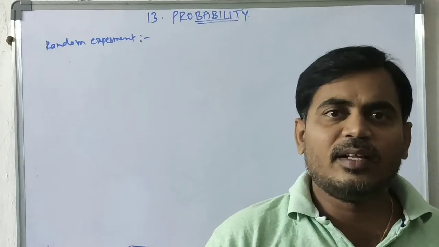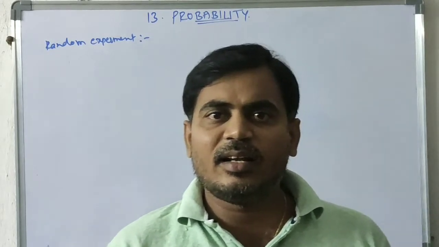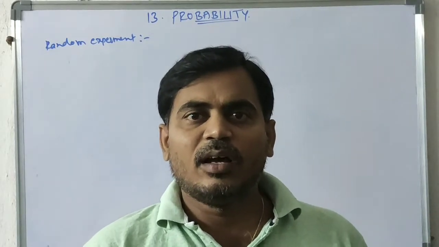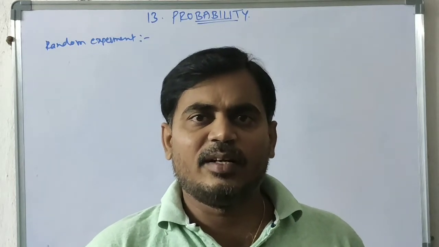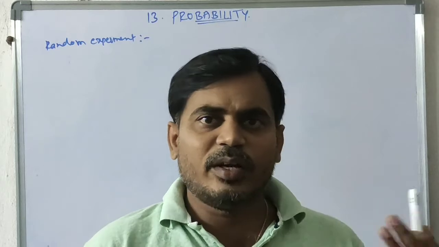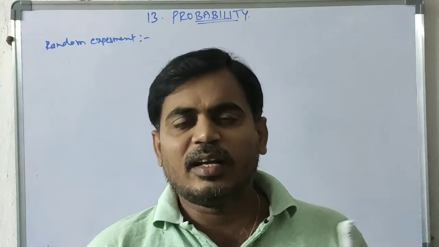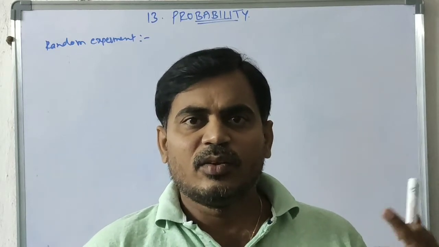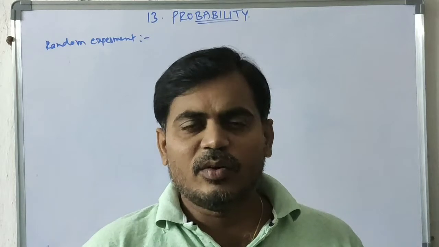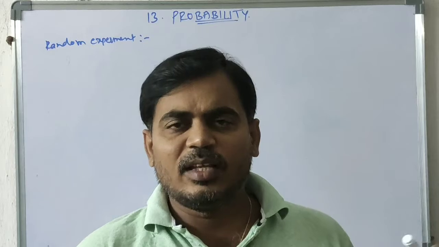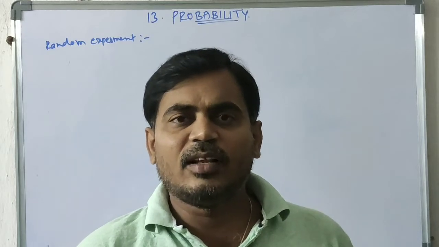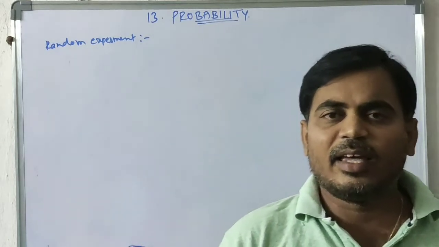Next, whether it will rain today. What are the possibilities? Either it rains or not. There are two possible outcomes, so it is also a random experiment. Whether you are going to school today: there are two choices, you go or you don't go. These are the two possibilities. This is also a random experiment.